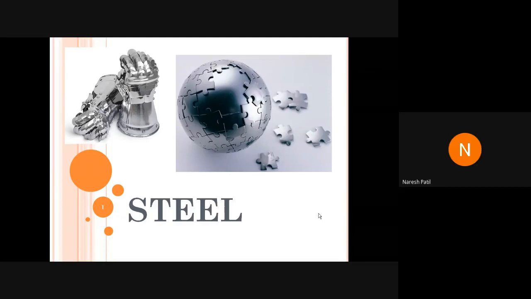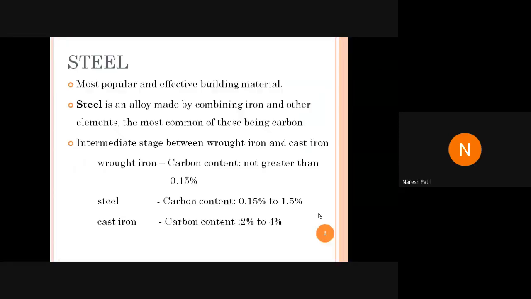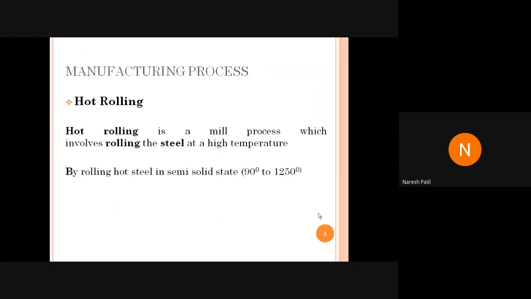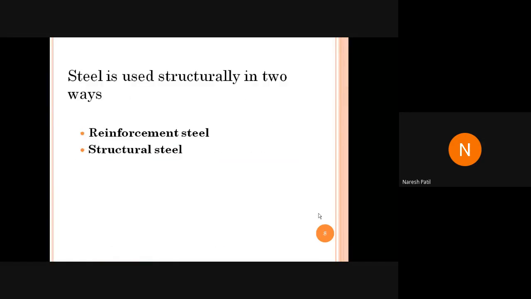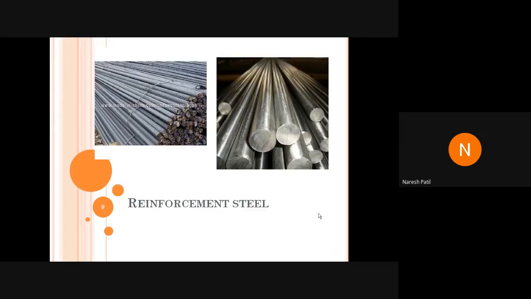So next, steel sections. I'm not going to discuss this again here. Hot rolling is a mill process which involves rolling the steel at high temperature. So the sections will be rolled in the rolling machine at high temperature. Here we have steel used structurally in two ways: reinforcement steel and structural steel. We have already gone through this in the previous semester.